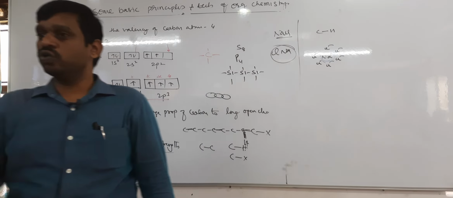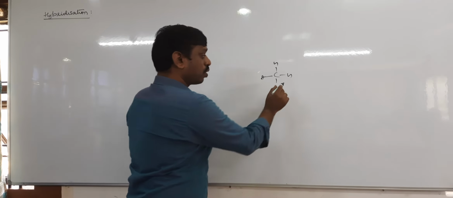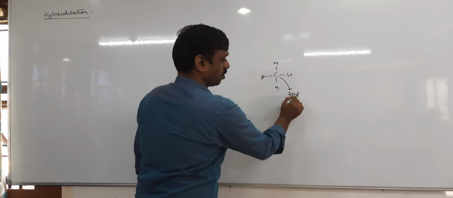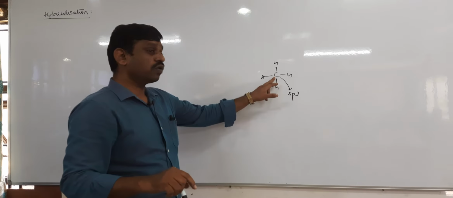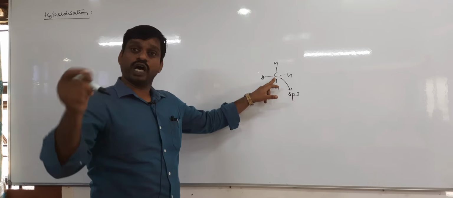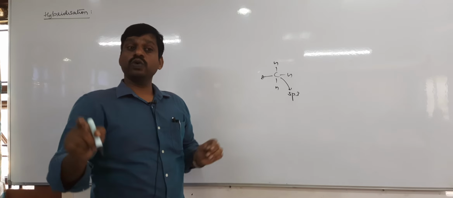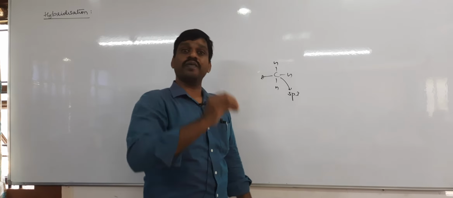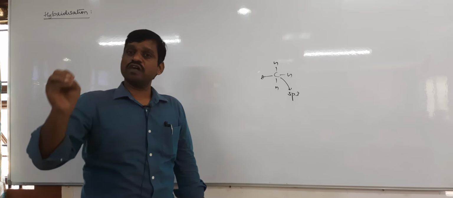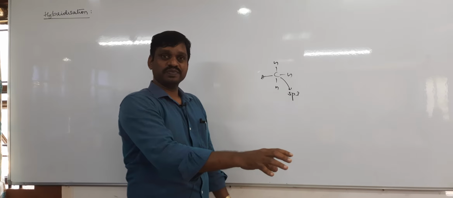For example, take methane. If I say the carbon atom undergoes sp3 hybridization, what is the meaning of that? Do only carbon orbitals undergo hybridization, or do carbon and hydrogen both? It is only the carbon atom. The orbitals of the carbon atom only undergo hybridization, meaning intermixing of atomic orbitals of the same atom.